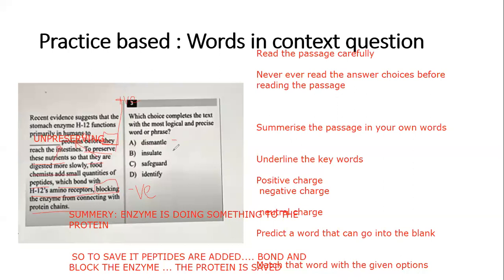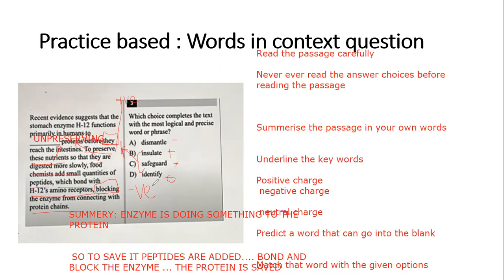Dismantle definitely is a negative word. Insulate, a very positive word. Insulate means it covers up. Safeguard is to protect, again a positive word. And to identify is a verb. Well, it's neutral, right? So we have two positives. And you know what? To insulate and safeguard both are to preserve, right? You're working with the to preserve word.